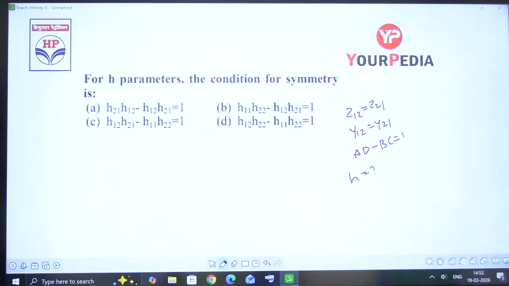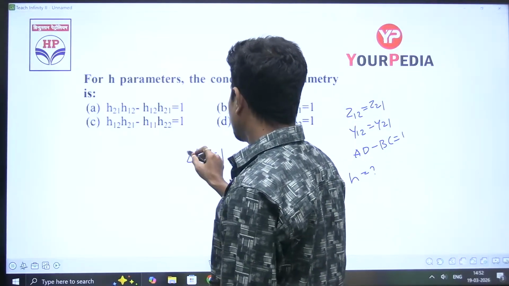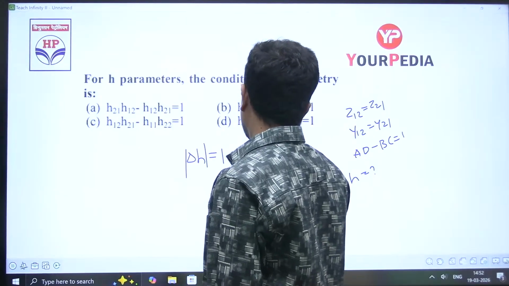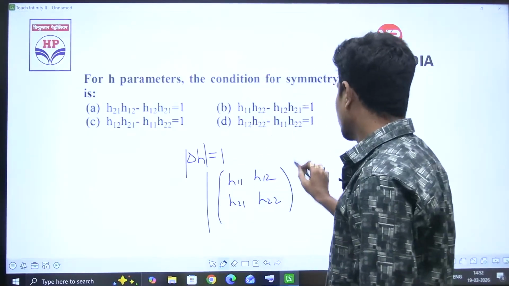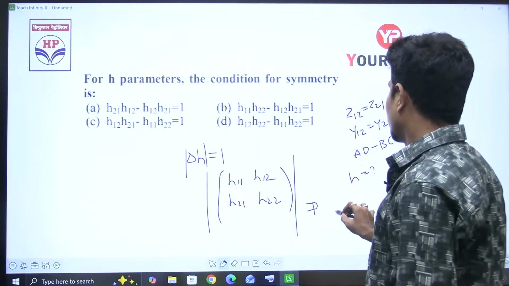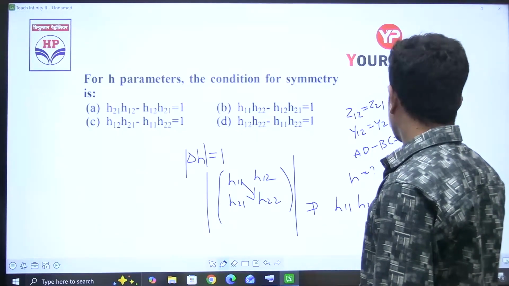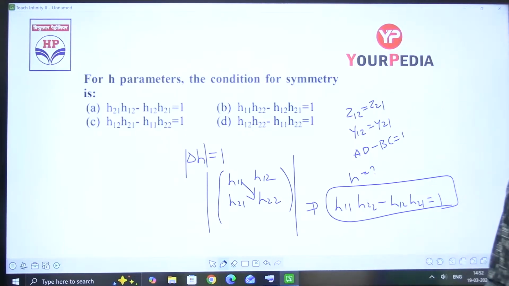Yes, answer is delta H. Delta H means determinant. What is the determinant of H11, H12, H21, H22? H11 into H22 minus H12 into H21 must be equal to 1. That is the condition for symmetry.